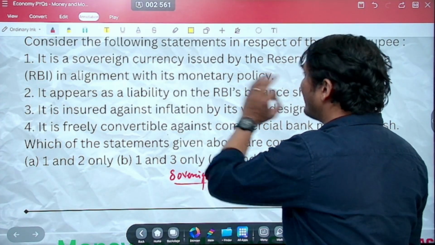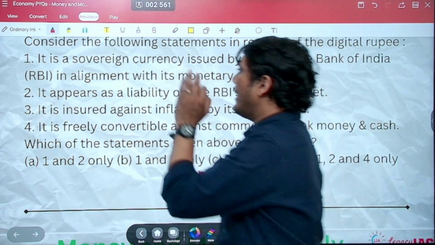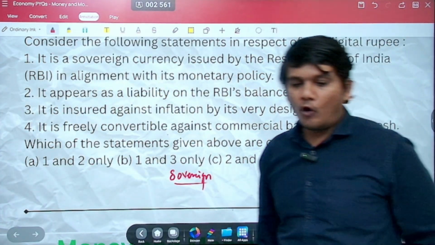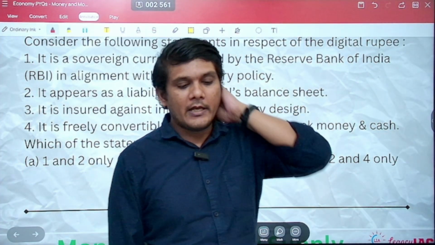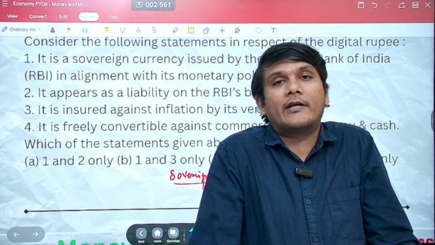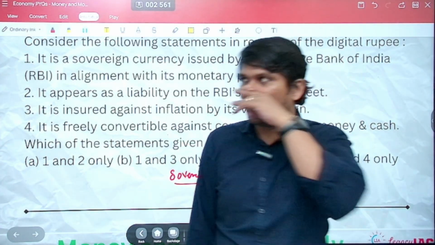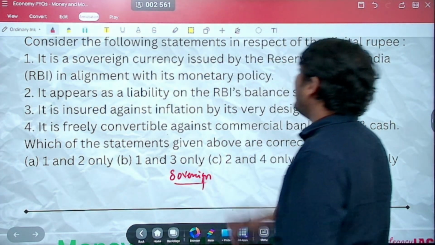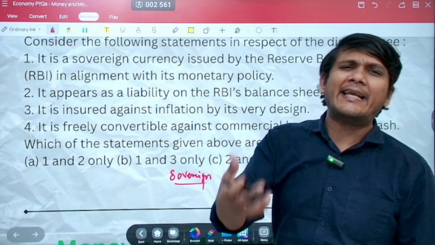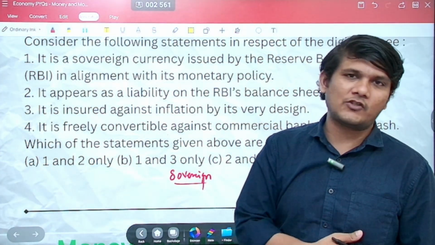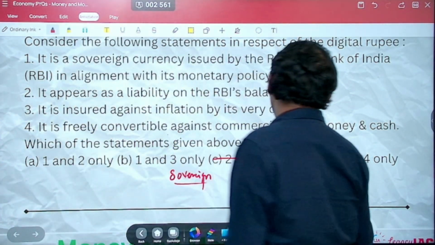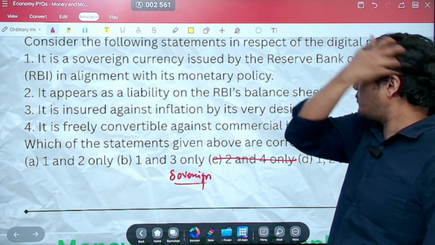Now, it is a sovereign currency issued by the Reserve Bank of India, that is RBI, in alignment with the monetary policy. So sovereign currency here would mean, is it issued by the sovereign body, the RBI, or the government body? Is it issued by the central bank? Yes, it is. So it is a sovereign currency and it is issued by Reserve Bank of India. That means it has the backing of the government, the nation. It's a national currency. It's not some private organization who has brought it out. So statement 1 is correct. When statement 1 is correct, I think this option C is removed.